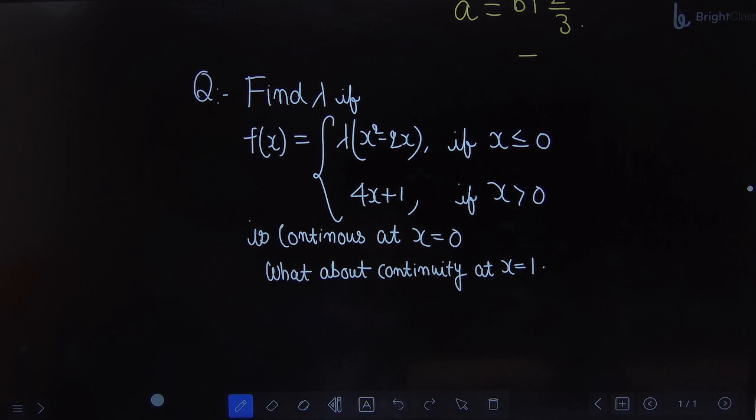So, basically, how do you do it? You directly substitute the value. So, what is the left hand limit? Left hand limit is 0.